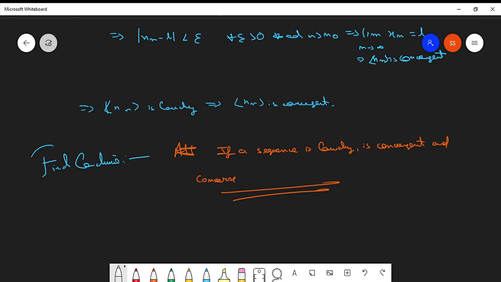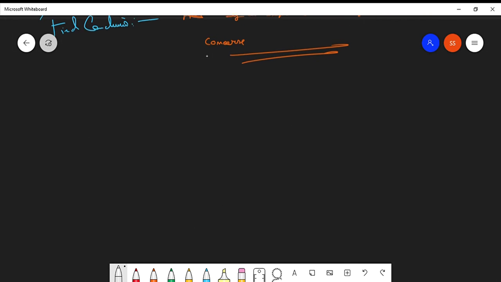So now there are two theorems which are related to this Cauchy statement. Let us discuss the theorems in this lecture, but I'm going to bring the proofs of these theorems in the next lecture, otherwise this lecture is going to be very lengthy. So what does Cauchy's first theorem say?